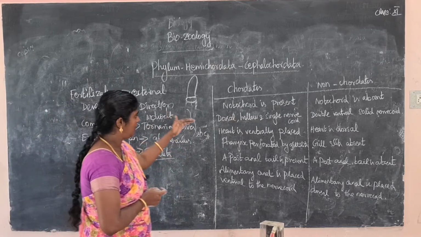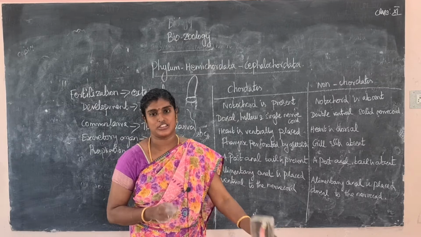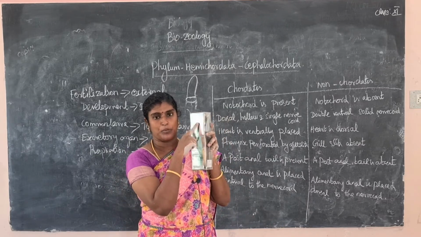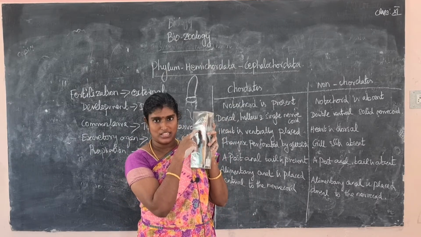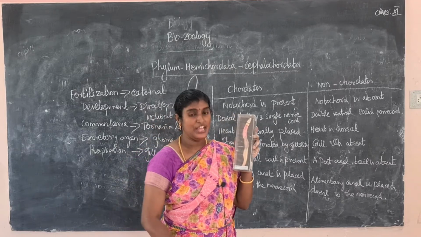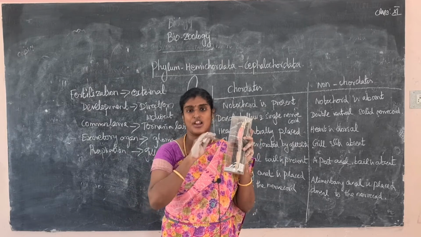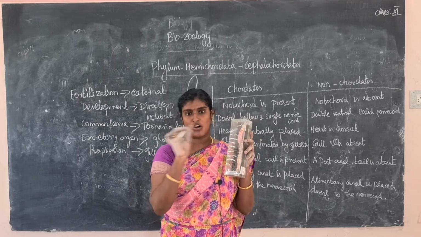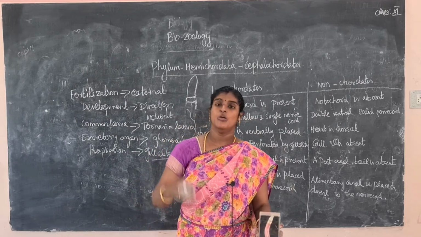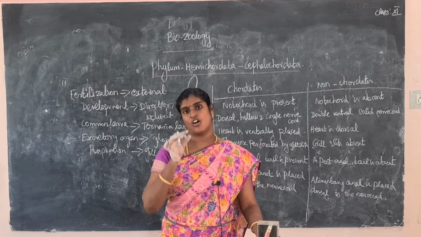The body of Balanoglossus is divided into three regions. The head region is the proboscis region. Next is the middle collar region. Last, the trunk region is present. It is a ciliary feeder, and the heart is present. It is a dorsal heart. Dorsal means on the back side, so it is a dorsal heart type.